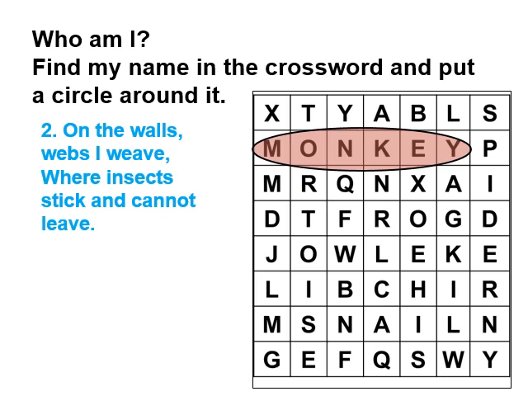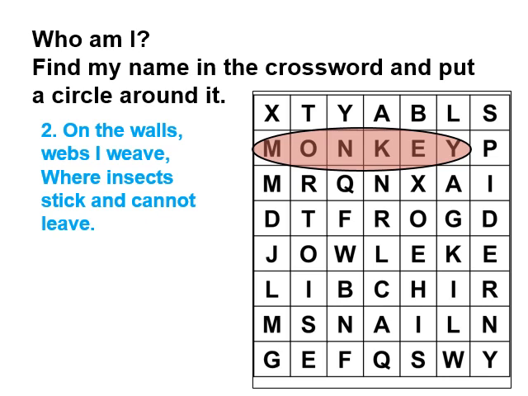Now children, we have, on the walls webs I weave where insects stick and cannot leave. Children, think of an animal which weaves web on the walls. You can see this animal in your house sometimes where insects stick and cannot leave. Yes, an insect got stuck to it. Can you think of it?